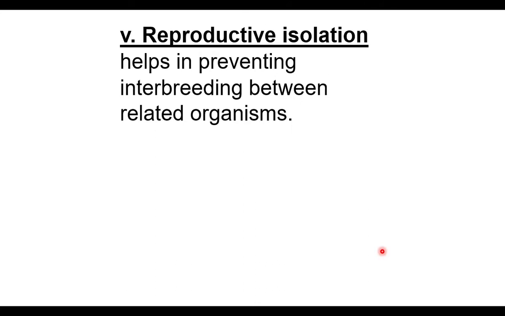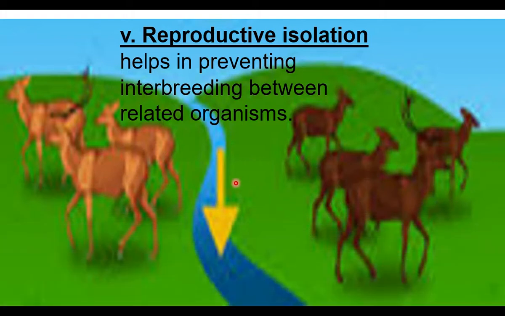Reproductive isolation helps in preventing interbreeding between related organisms. Related organisms are reproductively isolated by some mechanism, some barriers, and that also supports evolution. Here there are two groups of related populations. They cannot breed with each other because of a barrier.